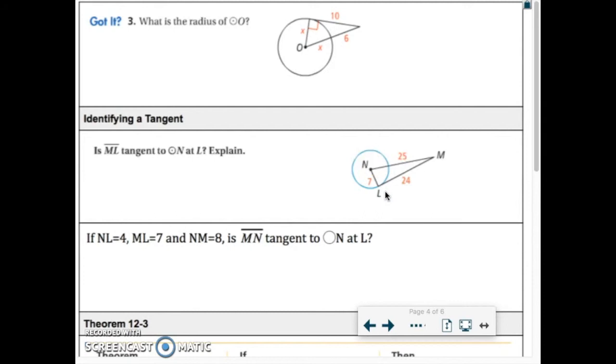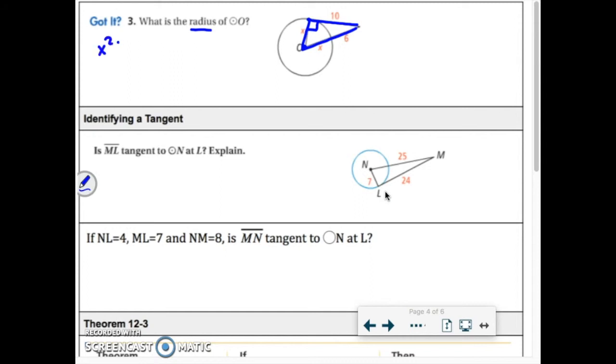Alright, so you might have already tried this second example at the bottom of that page, but let's look at one just so that we can see the process again. When you're looking for the radius, you're looking for how far from the outside to the center. With these problems, if you know that we have a right angle here, that means that 10 is a tangent line. I can use the Pythagorean Theorem to try to set this up.